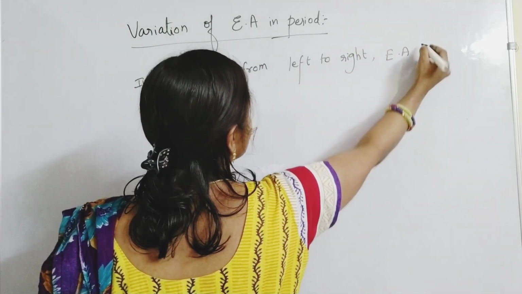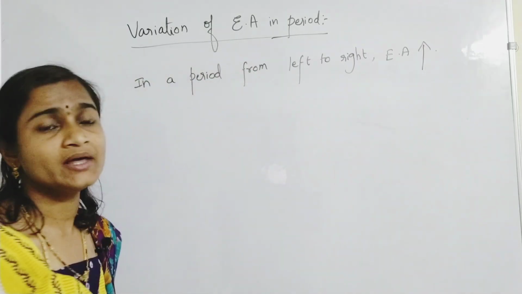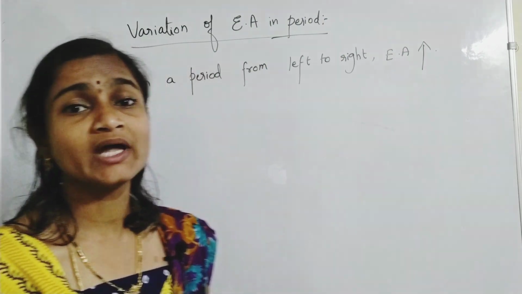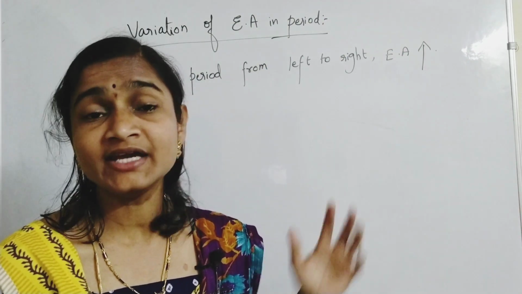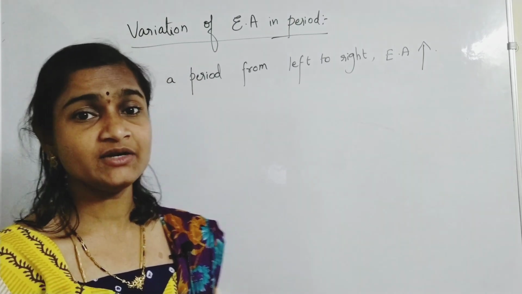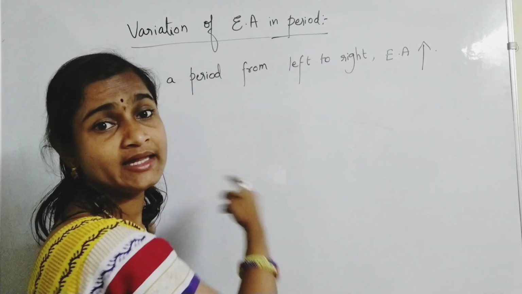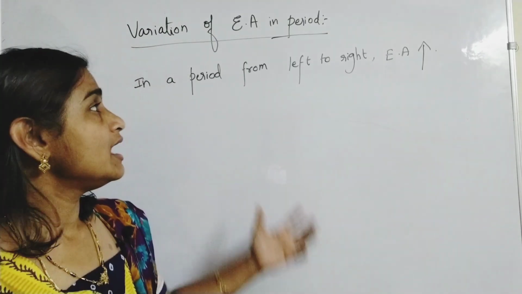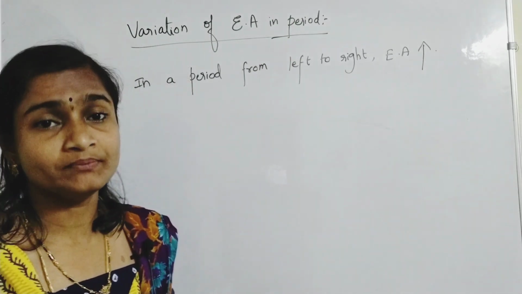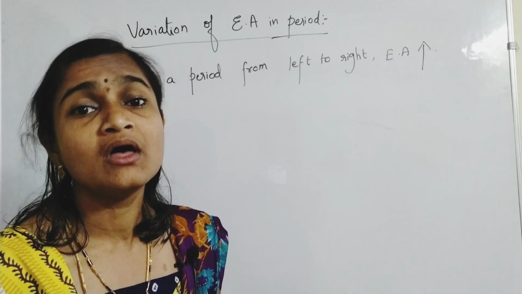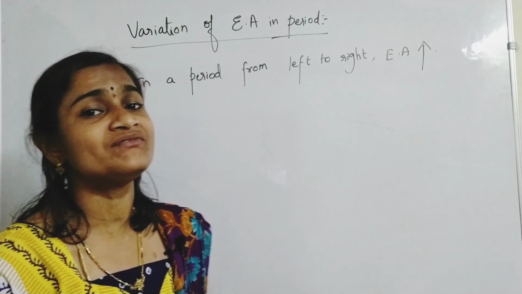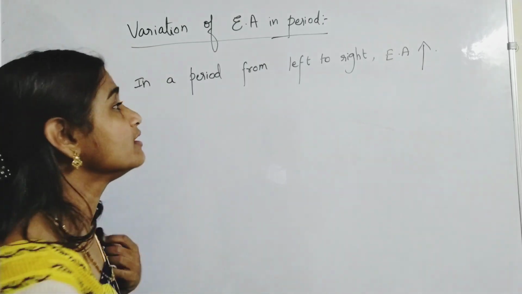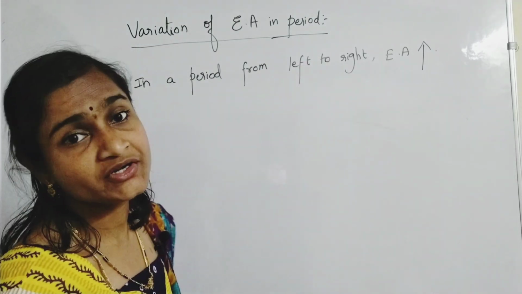You are all seeing that most of the non-metals are located on the extreme right of the periodic table, isn't it or not? What are located in the extreme right? Non-metals are located. I told you that electron affinity is the general tendency possessed by non-metals only. Most of the non-metals have the tendency to accept electrons, ease of accepting electrons. So it increases from left to right.